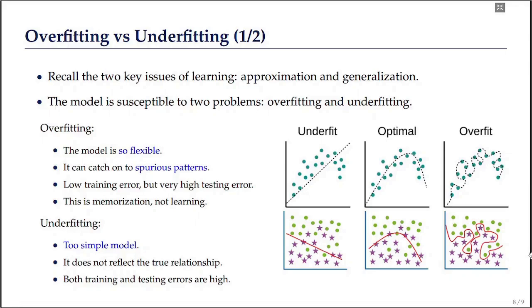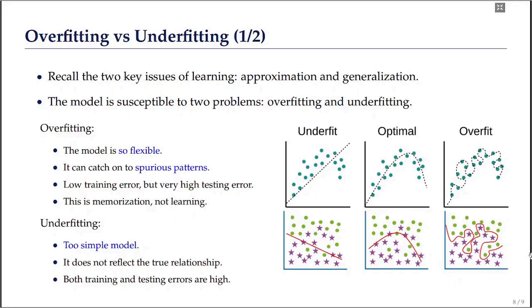For such a model, the training error is very low, but for a dataset that is different from the training dataset, the error could be higher. Therefore, though the training error is low, the test error could be very high. In such a case, the algorithm is memorizing the training data. So this is not learning.